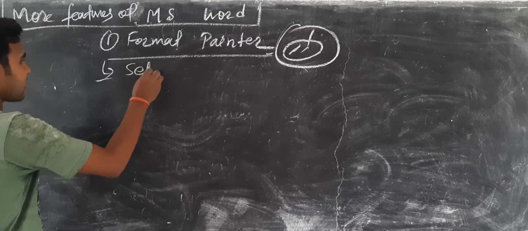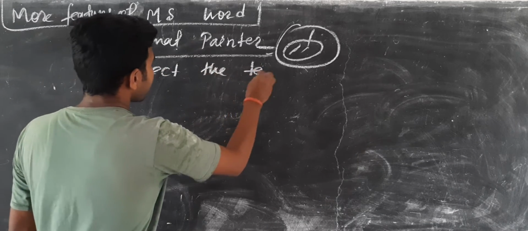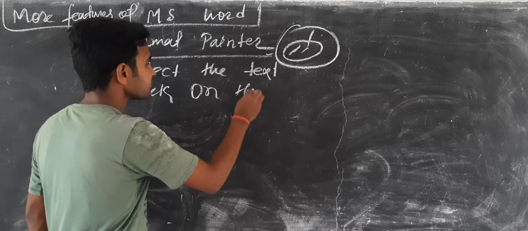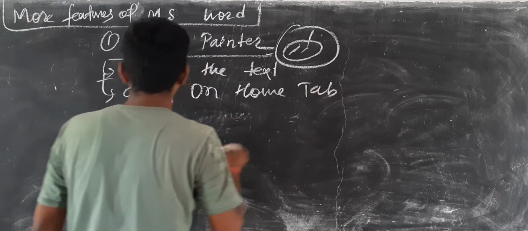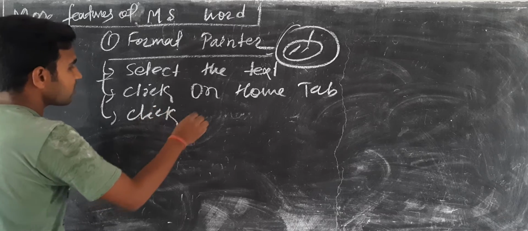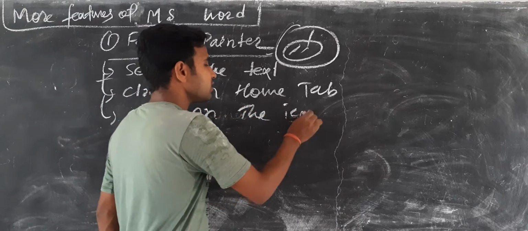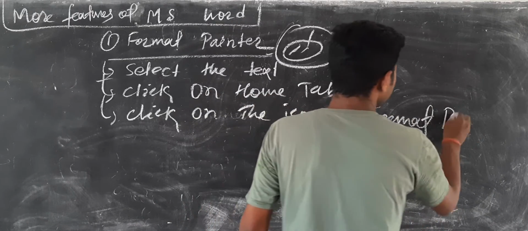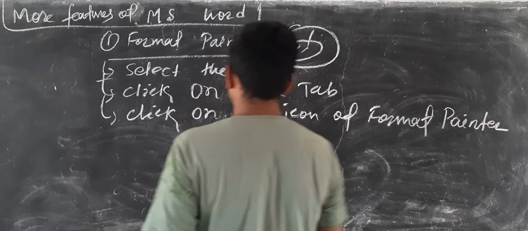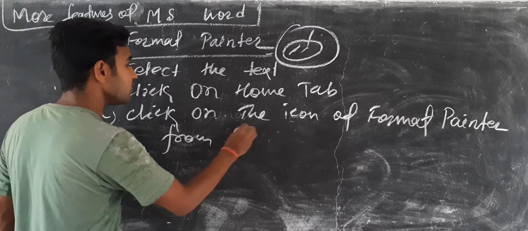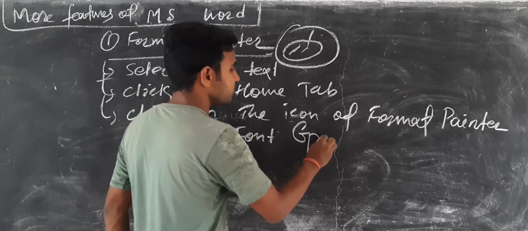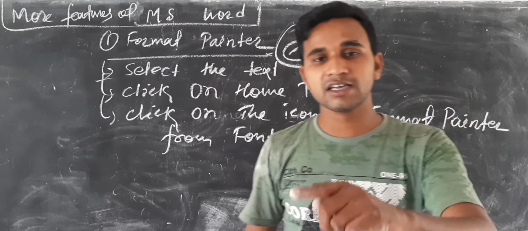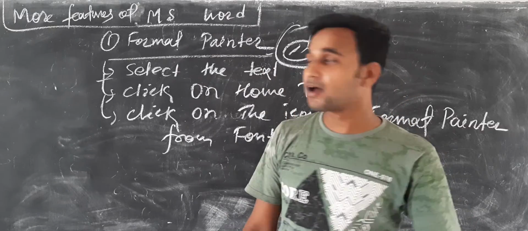First of all, select the text. Second thing, click on the Home tab. And then click on the icon of format painter, from the font group. Earlier we have discussed this one. Again listen, a ribbon is a collection of tabs, a tab is a collection of groups, and a group is a collection of commands.